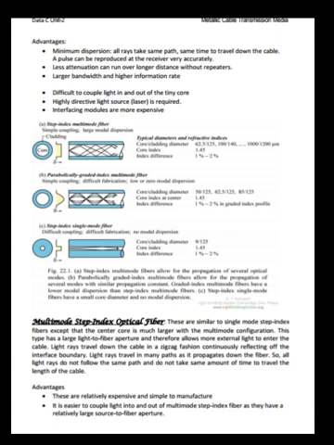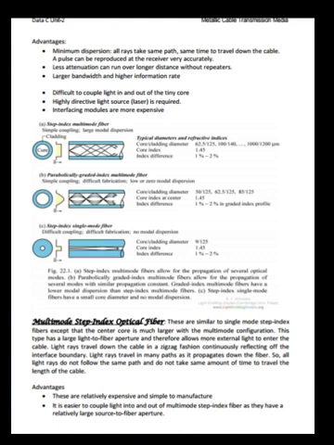Now let us see multi-mode step index optical fiber. These are similar to single mode step index fibers, except the center core is much larger in the multi-mode configuration. This type has a large light to fiber aperture and therefore allows more external light to enter the cable.